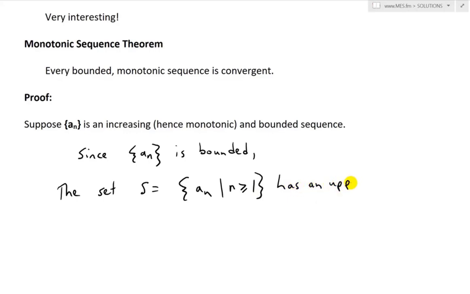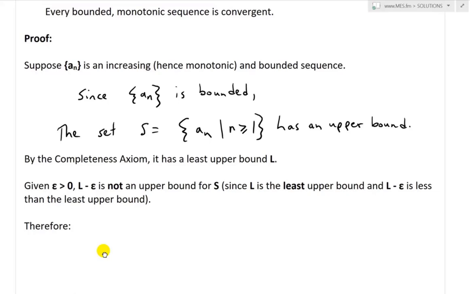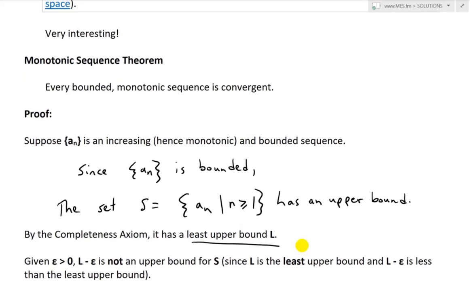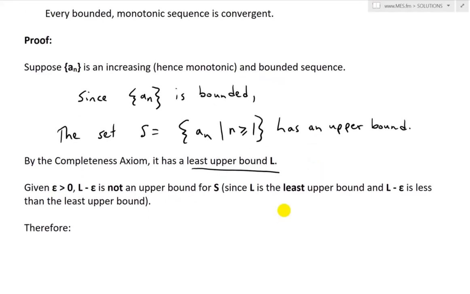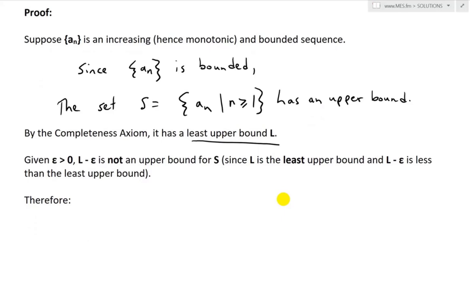It has an upper bound because it is bounded, and it's always increasing. So by the completeness axiom, it has a least upper bound. We'll call that L. So given epsilon greater than 0, then L minus epsilon is not an upper bound for S. Since L is the least upper bound, L minus epsilon is less than the least upper bound, because we're subtracting epsilon from it.